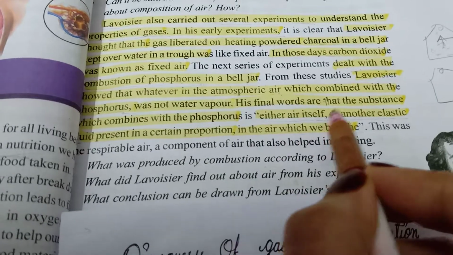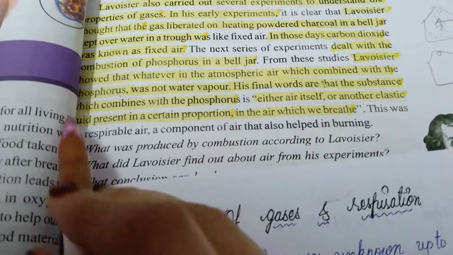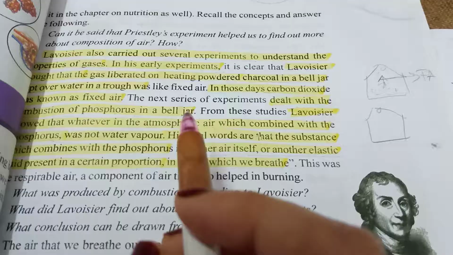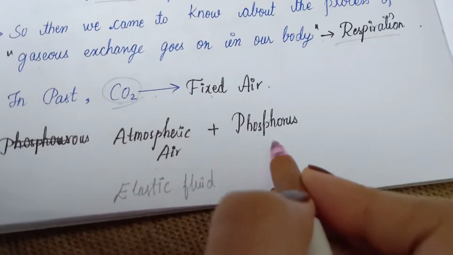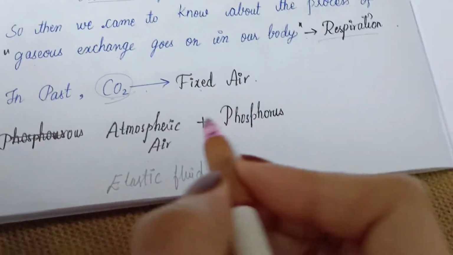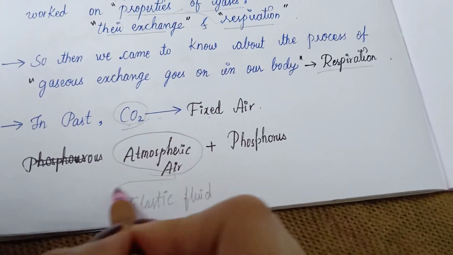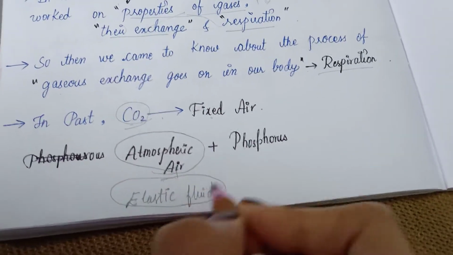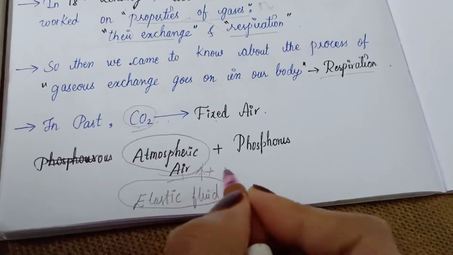His final conclusion was that the substance which combines with the phosphorus is either air itself or another elastic fluid which is present in a certain proportion in the air which we breathe. Understood? So from the second experiment, the combustion of phosphorus, Lavoisier concluded that the substance combining with phosphorus may be the air itself, or it may be another elastic fluid present in a certain amount in the air which we breathe.